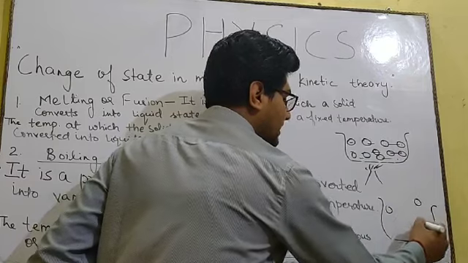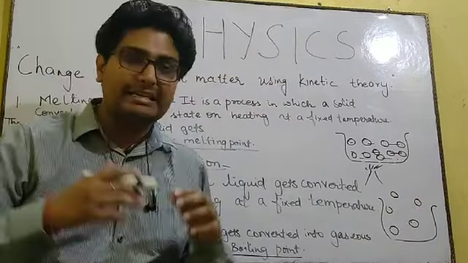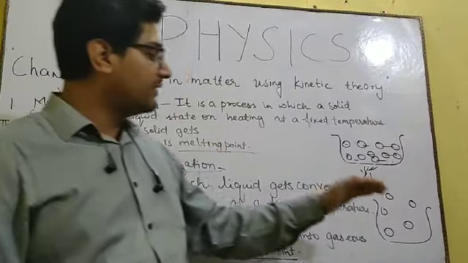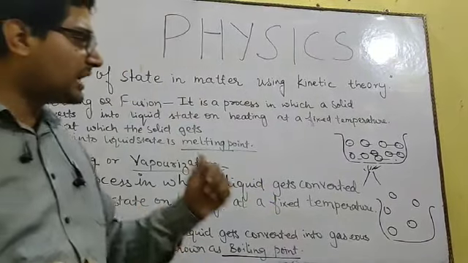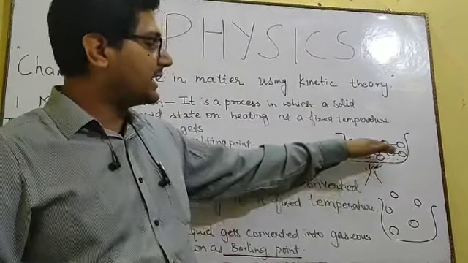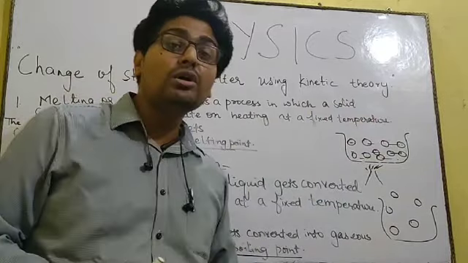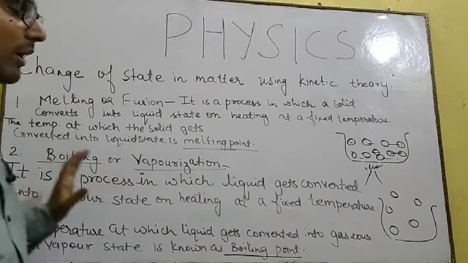The intermolecular space will be more, they will start escaping away from each other. So when the molecules start escaping away from each other, it will be considered as gaseous state or vapor state. So this is how, after giving the heat energy, the liquid gets converted into vapor state. This was vaporization or boiling.